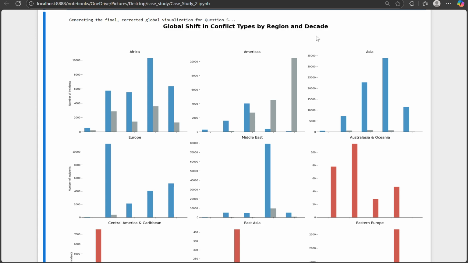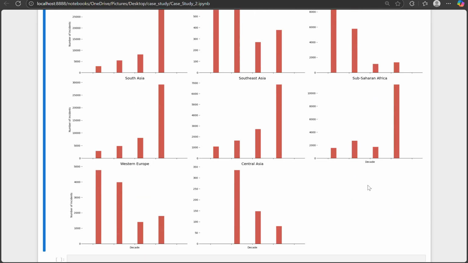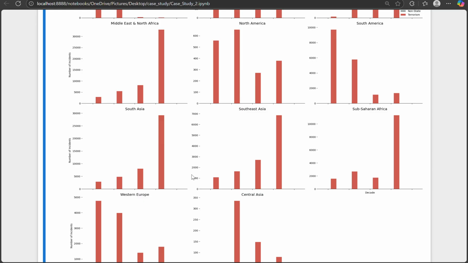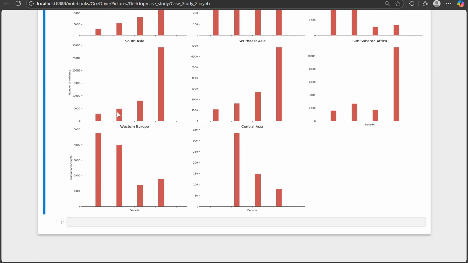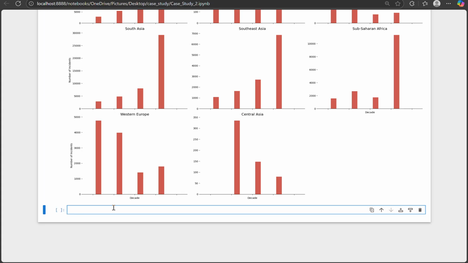When state wars decline, terrorism and non-state conflict often rise, meaning peace between states doesn't always mean peace for societies. Overall, visualizing the data reveals patterns that raw numbers alone cannot show. It helps us understand that terrorism and political violence are deeply interconnected but behave in different ways across time, space, and actors.